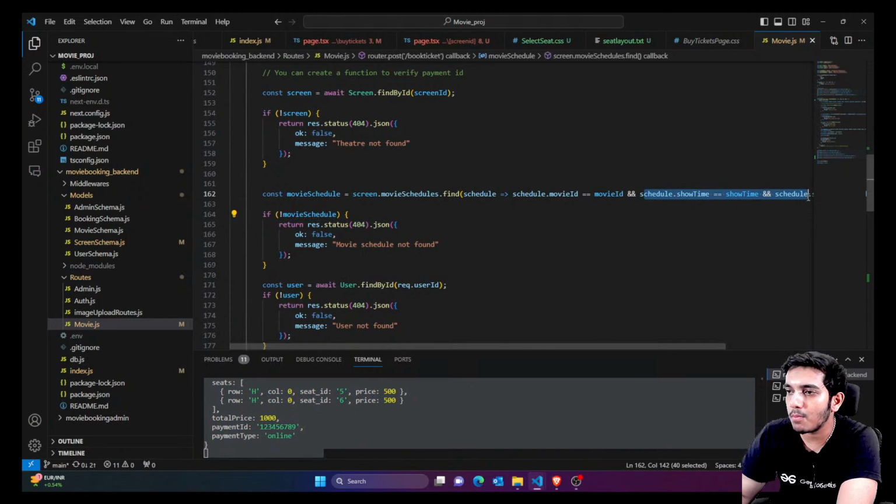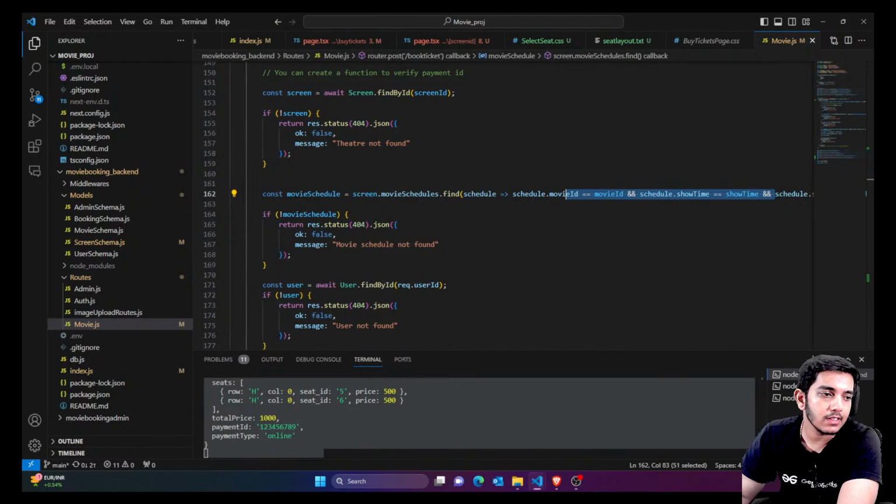What we did was we compared the date like this. Instead of comparing the date like this, I told you to convert it into an object, then compare. So we have to change one thing, that is convert it into an object, then compare.